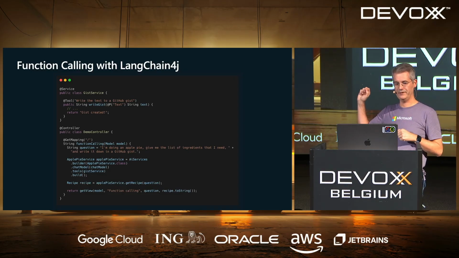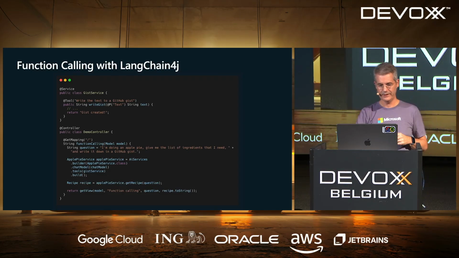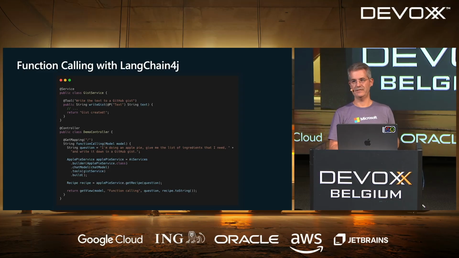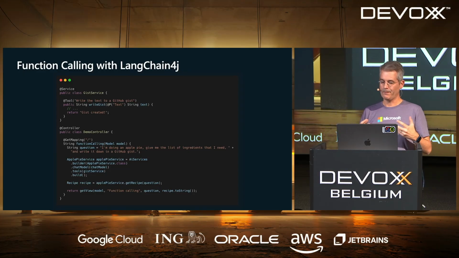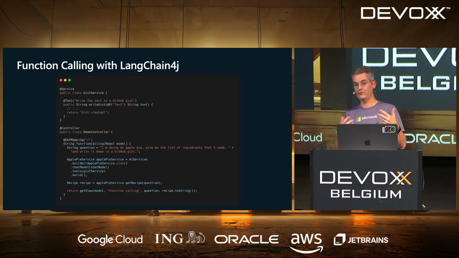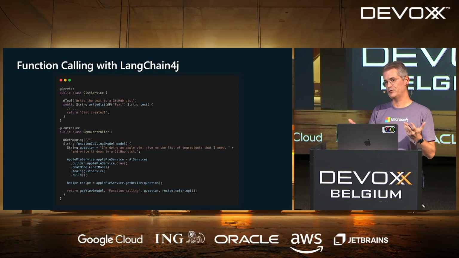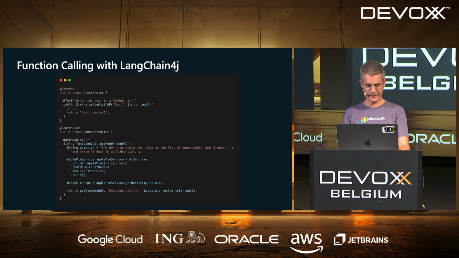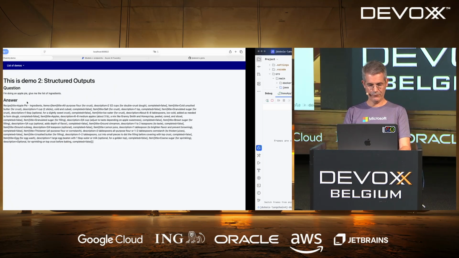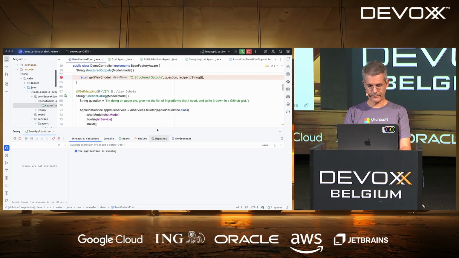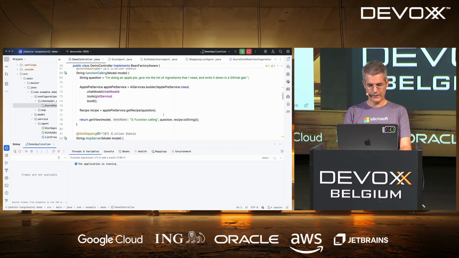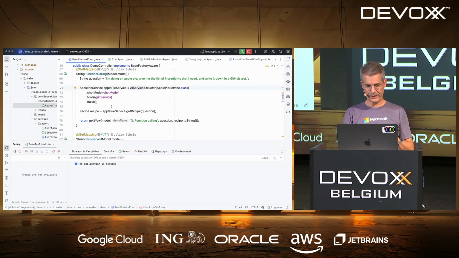And guess what? If you look at the configuration, it's a little bit more complex than before. I've got one more method, the .tools method, that gets the GIST service as a parameter. So now, just with that configuration, the LLM will know, oh, I've got a tool that is available that can do this. And basically, that's what I want to do. So we can guess the LLM will call it. Let's have a look at the code for this one. So here it is. Compared to what we had before, we just have this on top of it. And the text is a bit more complex.